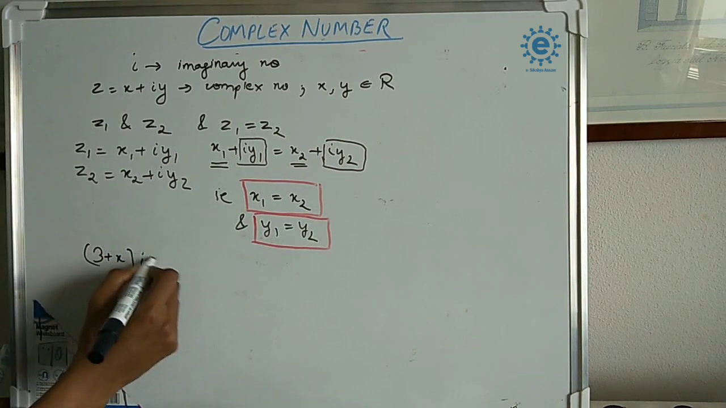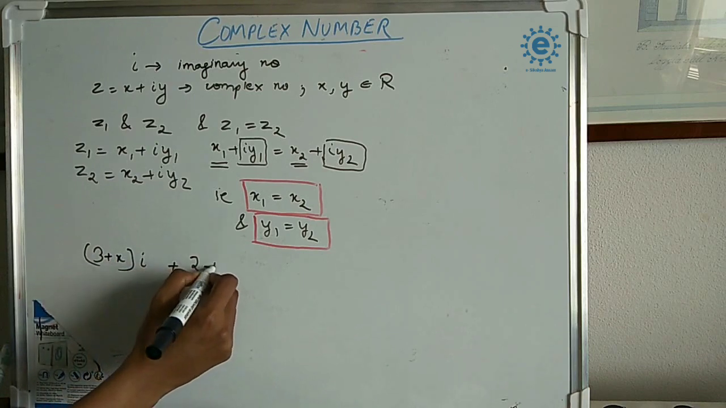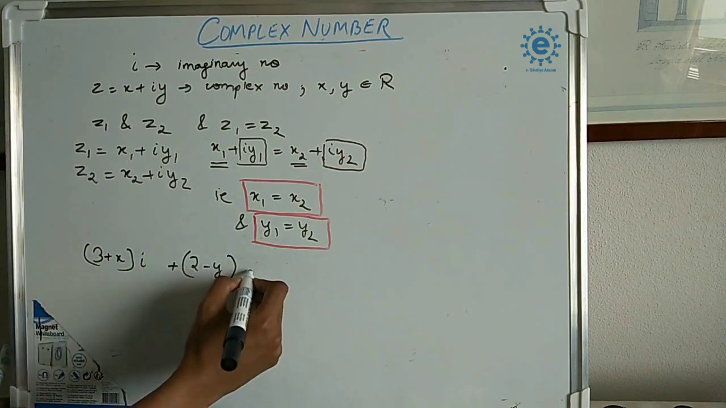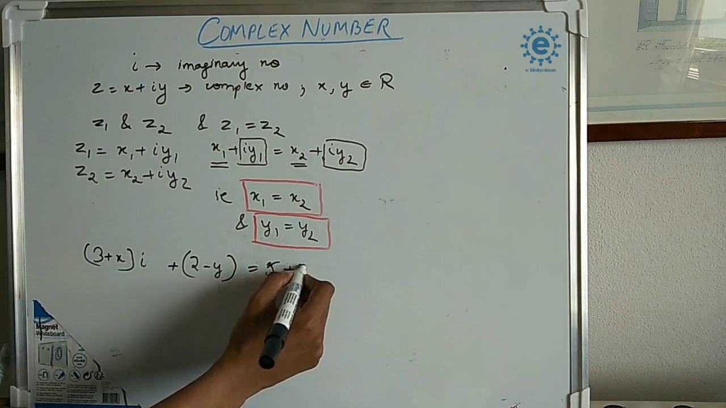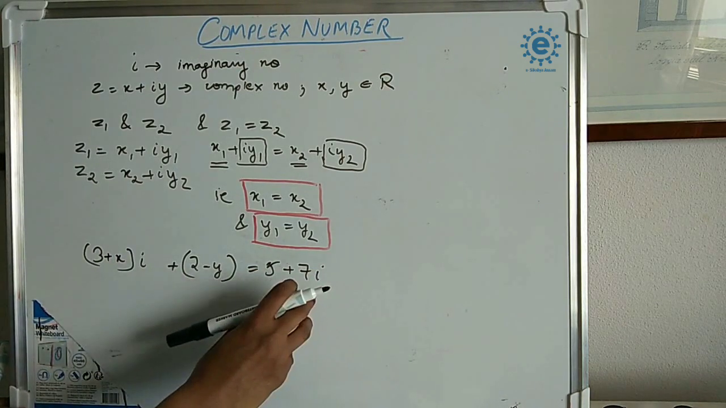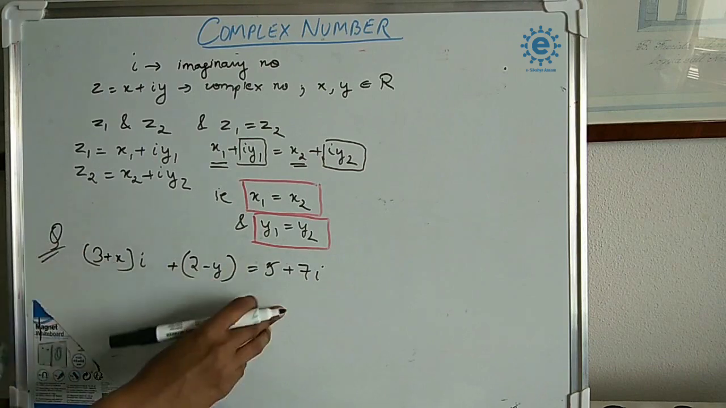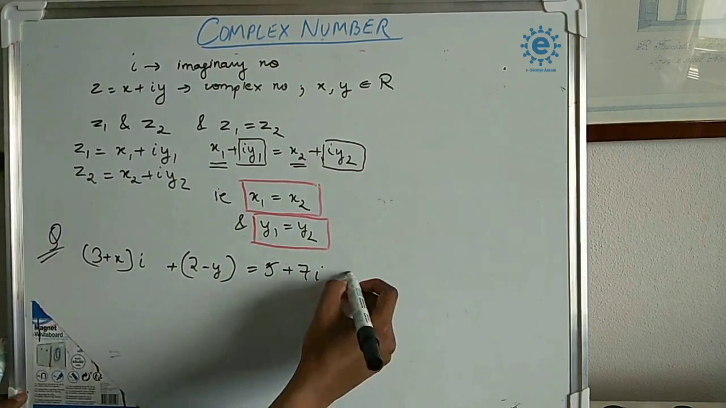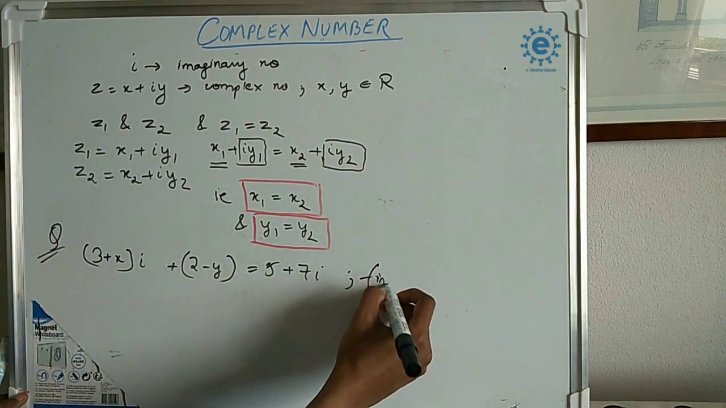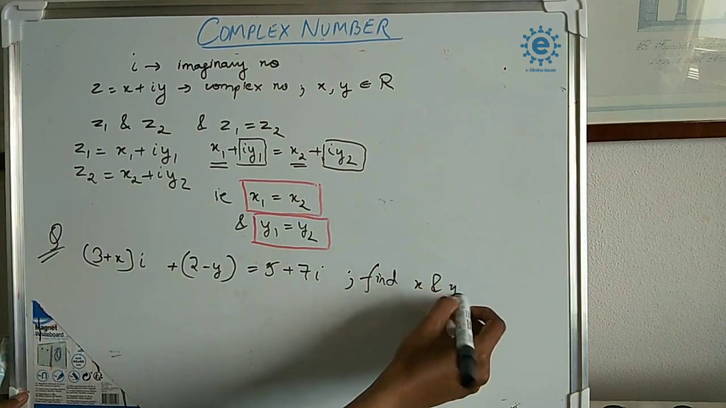Now suppose these two complex numbers are equal: 3 plus xi plus 2 minus y is equal to 5 plus 7i. This is a complex number and this is a complex number. These two complex numbers are equal, and we have to find the value of x and y.